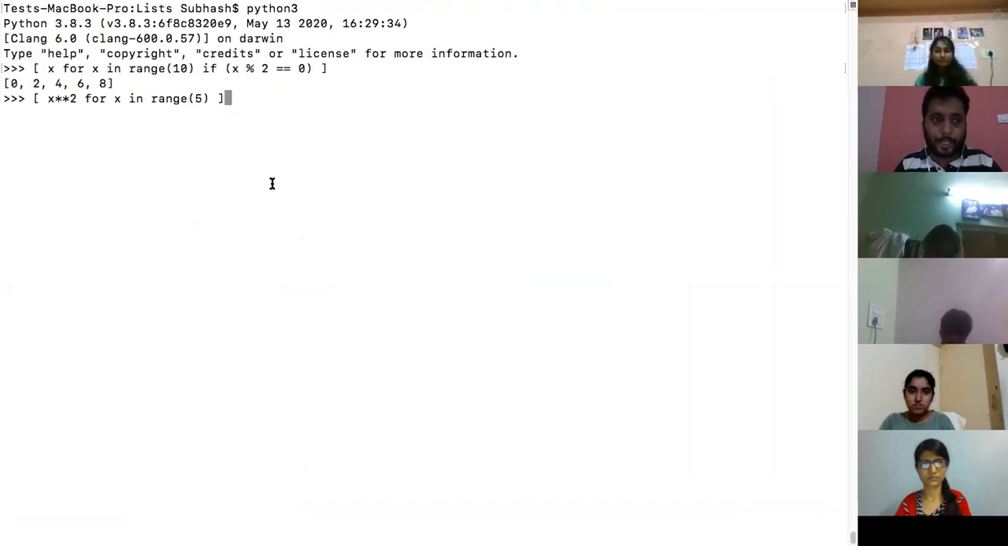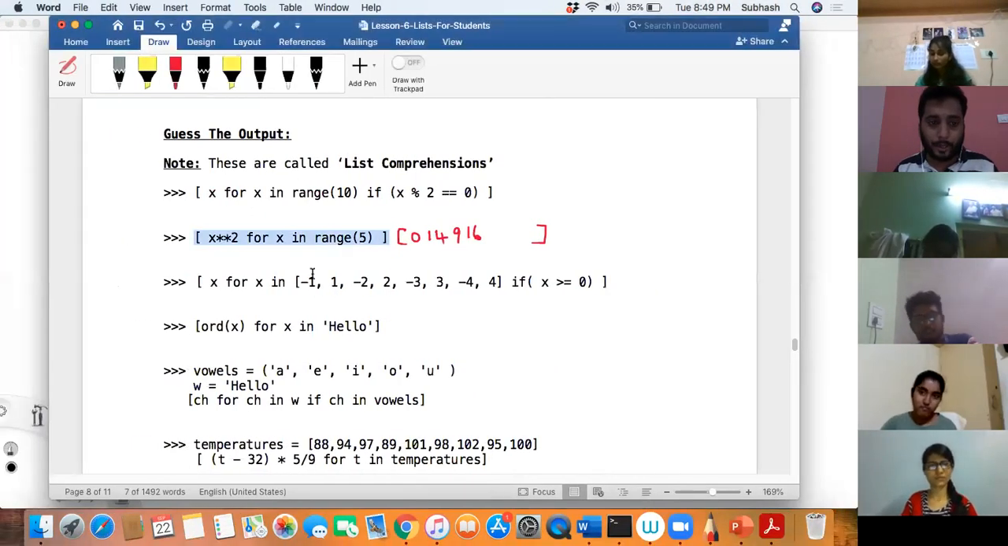List comprehension is said to be the most misunderstood concept. See here, very easy. If you understand how to go through that, it becomes very easy. Right? Next one, who can say?